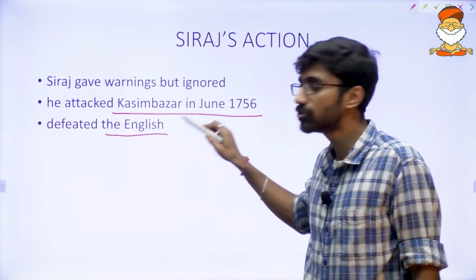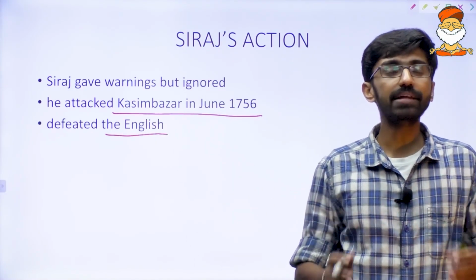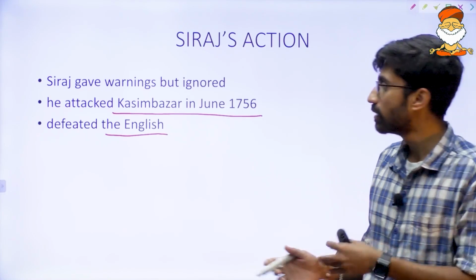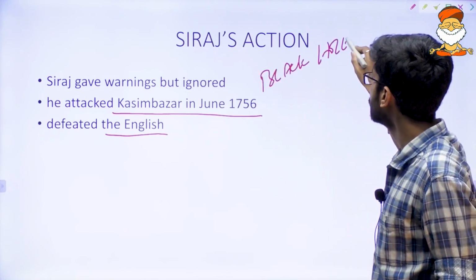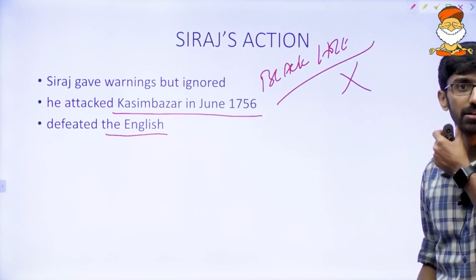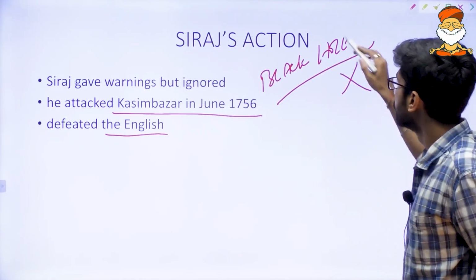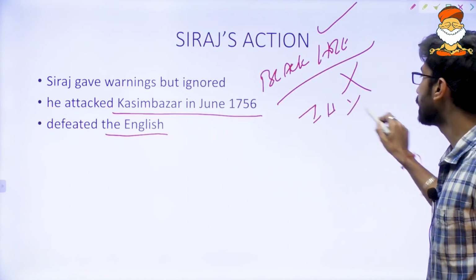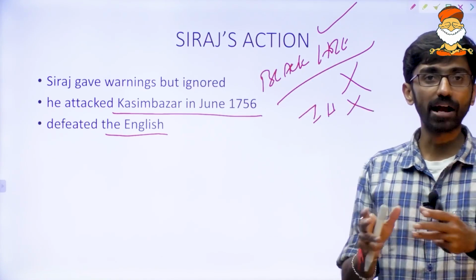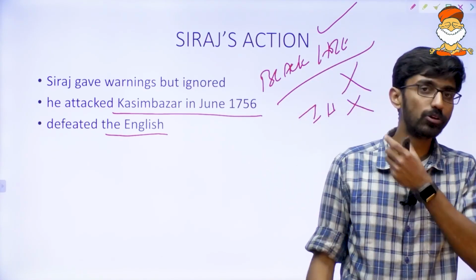He attacked Kasim Bazar in June 1756 and defeated the English. And there is one infamous story that has been created, the Black Hole incident. We don't have any evidence to support this incident. According to British historians, this incident exists. According to Indian historians, this incident doesn't exist. All of you probably know about it.